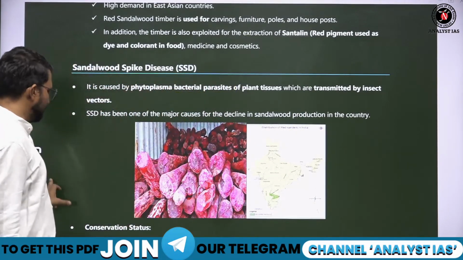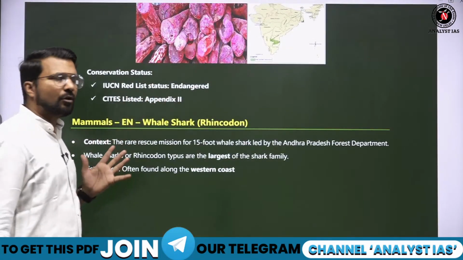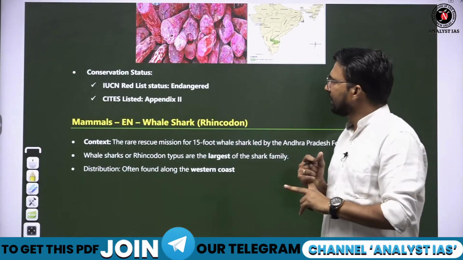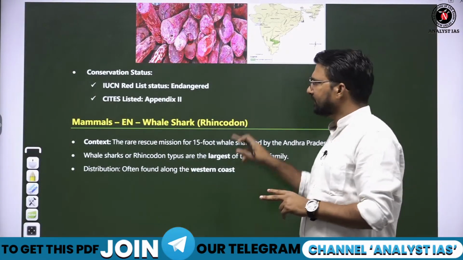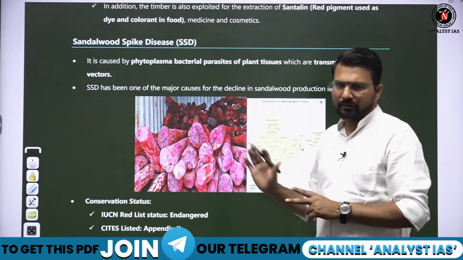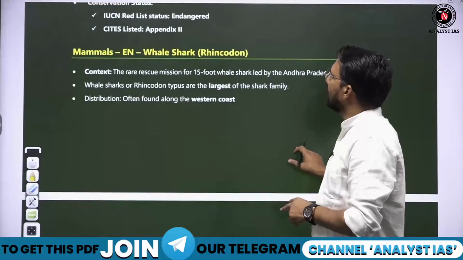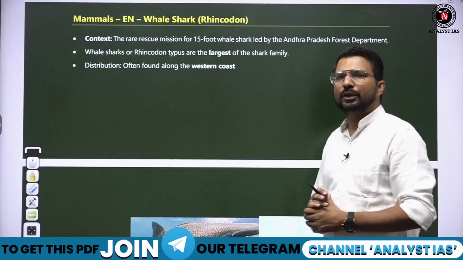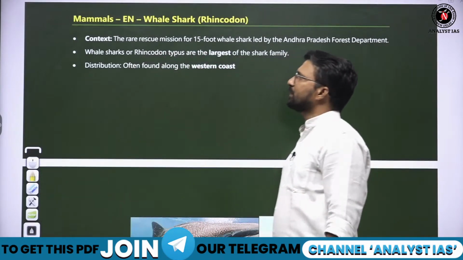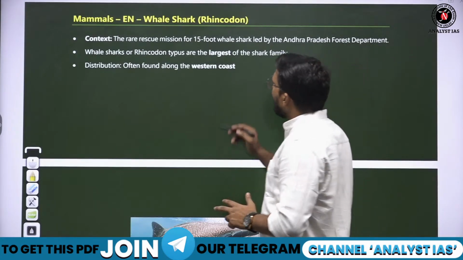Remember this, due to which it came into the endangered list of IUCN. So two major causes: one is sandalwood spike disease and the other is illegal trading of sandalwood. These two causes brought them into the endangered list. Next species in news is named whale shark.